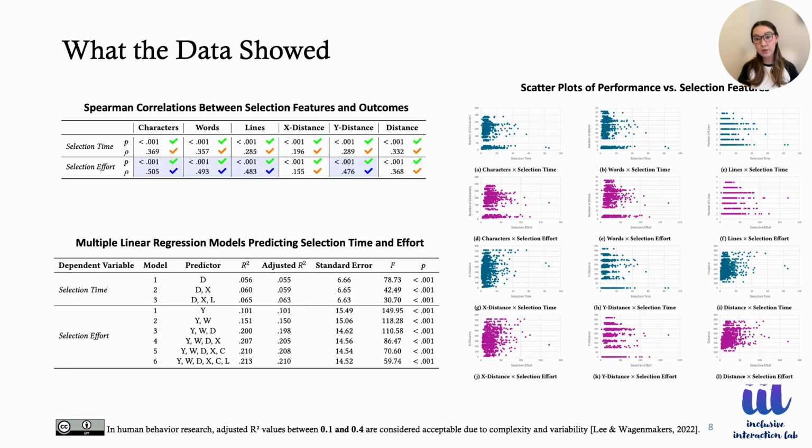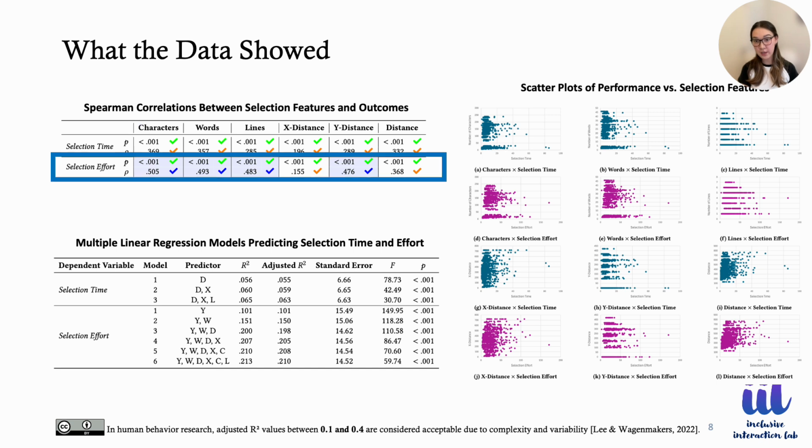Alright, so what did all that data tell us? First, from our correlation analysis, we learned some interesting things. For selection time, we saw weak positive correlations across all our characteristics. Yes, time does tend to increase as selections get longer or distances grow, but the relationship isn't strong enough to make any single factor a robust predictor. It feels like time is influenced by a lot of other things we didn't measure directly.